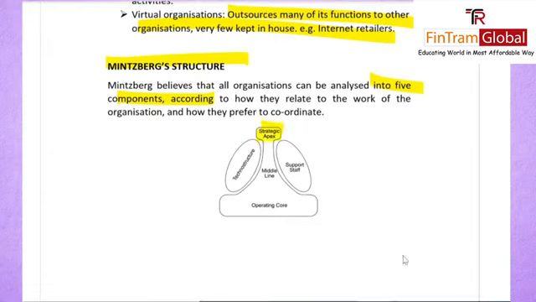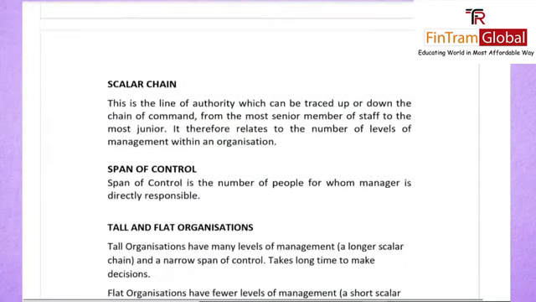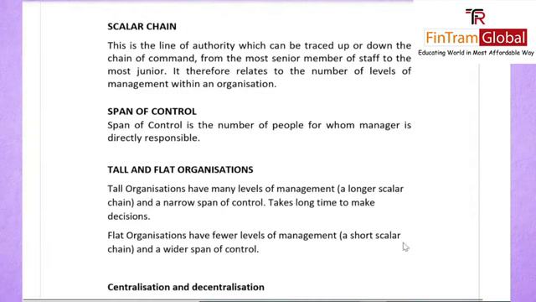This is basically your top management who is there to make your strategic decisions. Then you have your middle line who will be passing down the instruction to your operating core, the people who are actually doing the work. You have your support staff. This is your PR or any legal counsel services. And then of course you have your techno structure, your finance, HR, all of them will fall into this part.